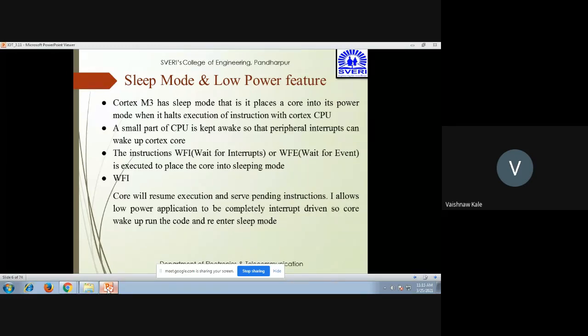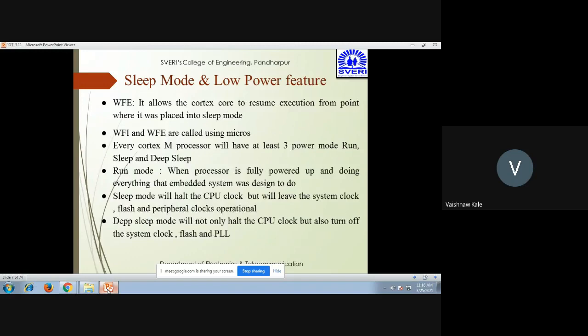Now, what does WFI actually mean? The core will resume execution and serve pending interrupts. It allows the low power application to be completely interrupt driven, so the core can wake up, run the code, and re-enter the sleep mode. Whereas WFE allows the Cortex core to resume execution from the point where it was placed into sleep mode. WFI and WFE can be called using macros.